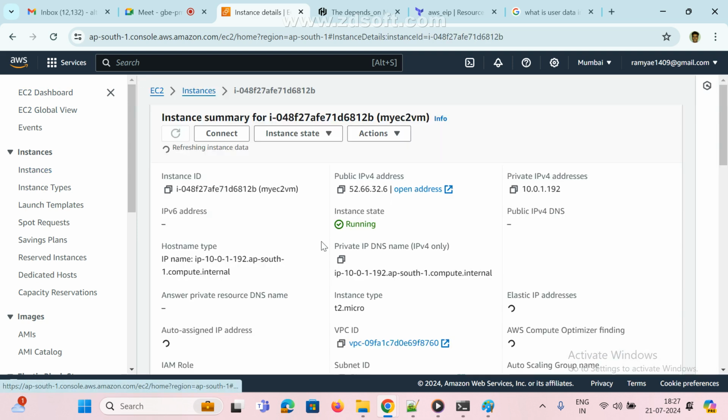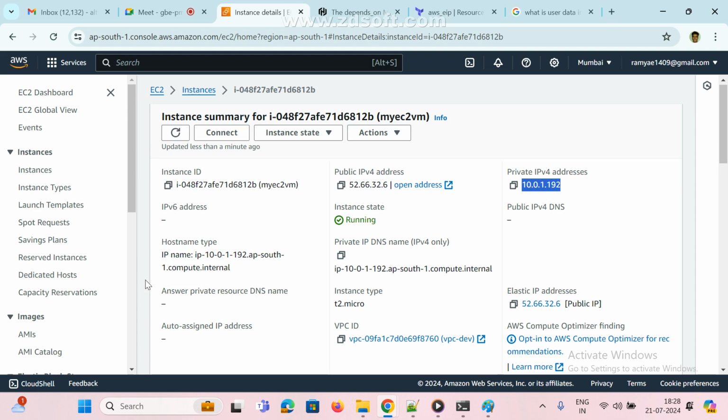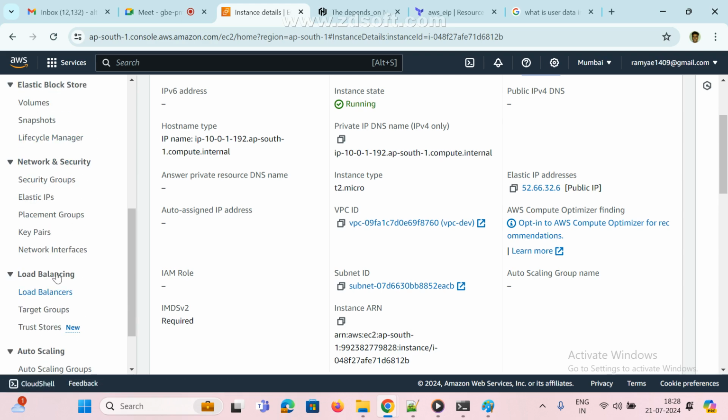If you go here, what is this IP? Is this the IP AWS people provided or is this the elastic IP? Which IP is this? It starts with 172 or 10.0. Now go here, you can check here also.